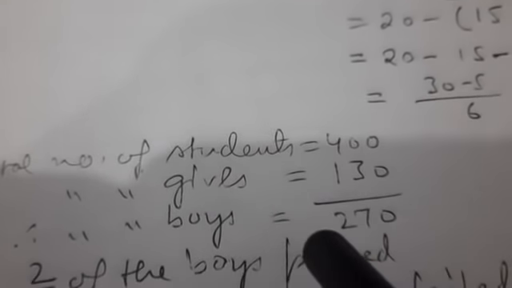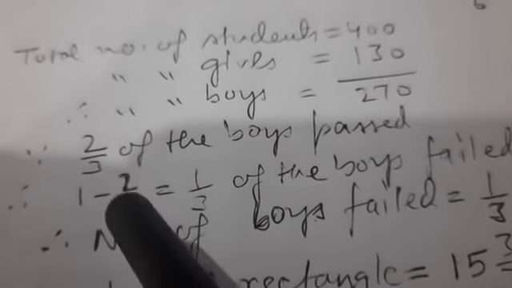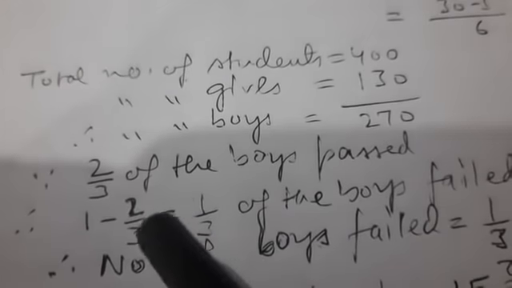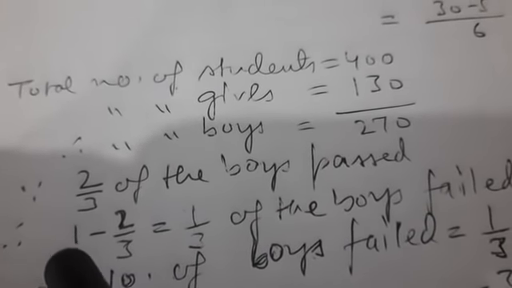The total number of boys is 270. Now the question says 2 upon 3 of the boys passed the examination. So 2 upon 3 passed the examination, and you know in fraction total of anything is always a 1.